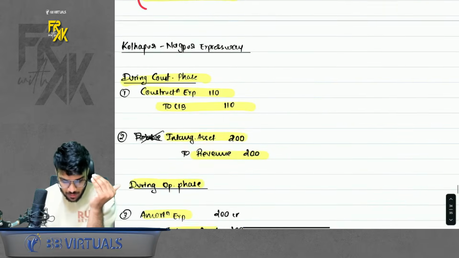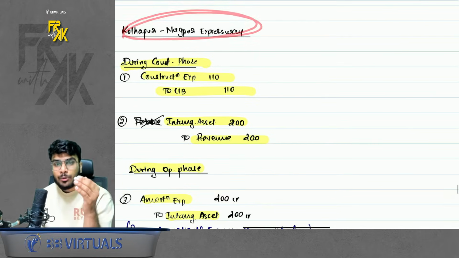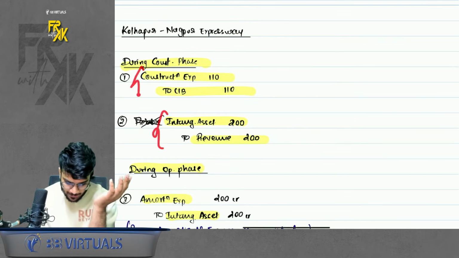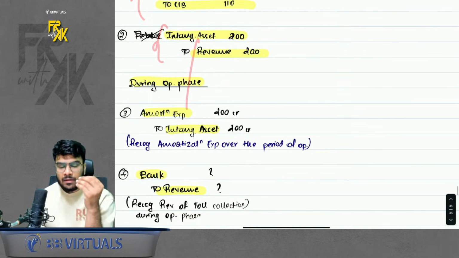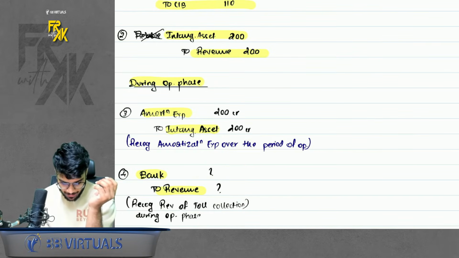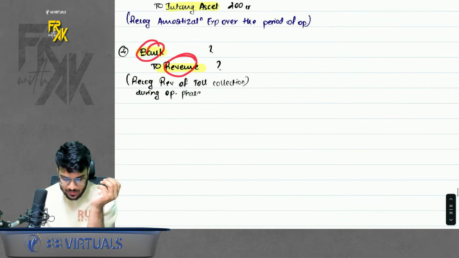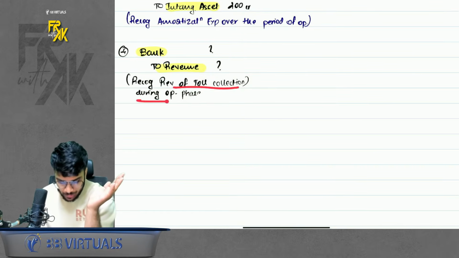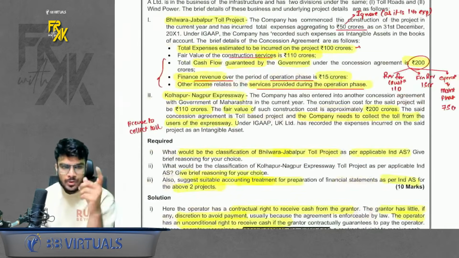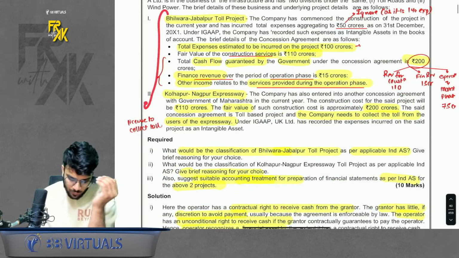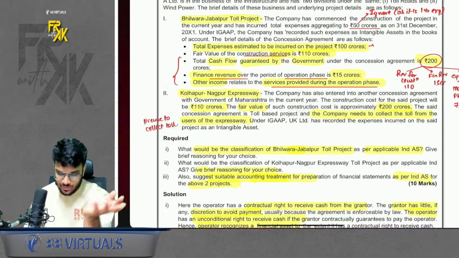In the second expressway, you are going to receive an intangible. So book an intangible, book the expense, amortize the intangible, and whatever money you collect from toll, you book bank to revenue. Here, the question says toll collection money was missing, so that is why we use a question mark here. So I just gave an overview of this question. Of course, do self practice of it as well.